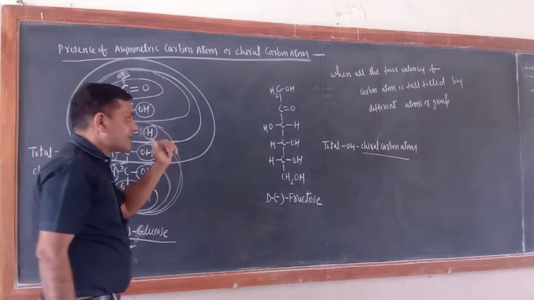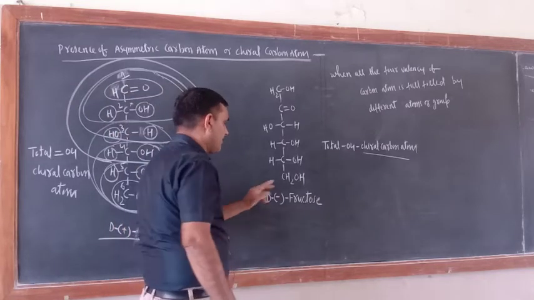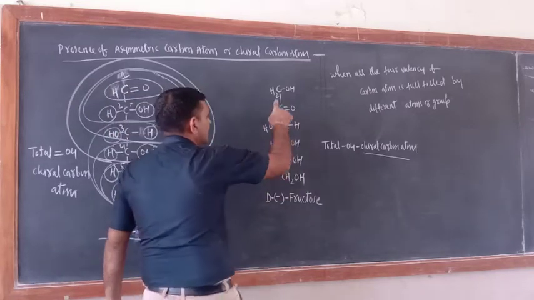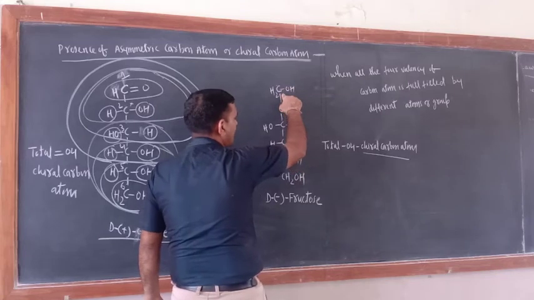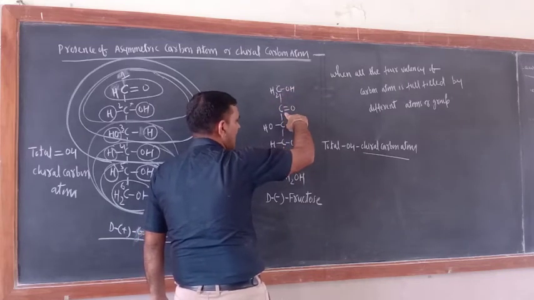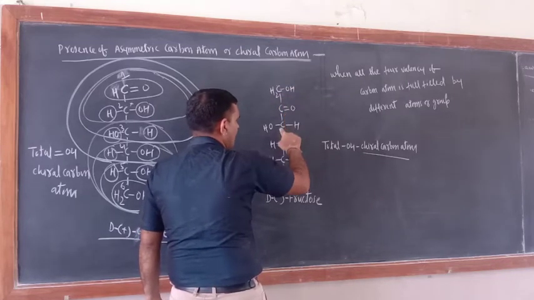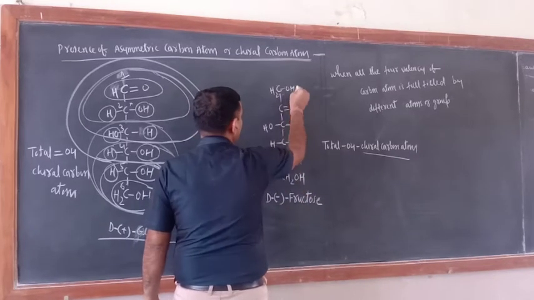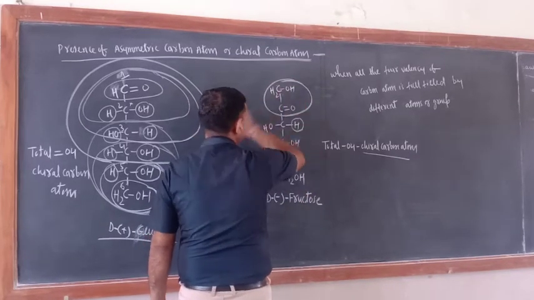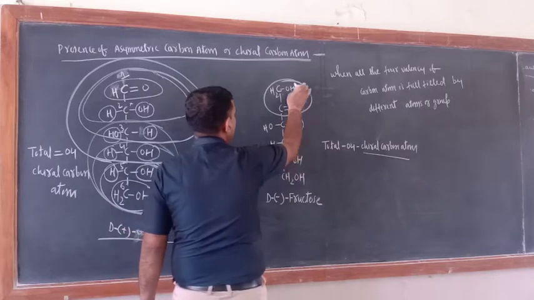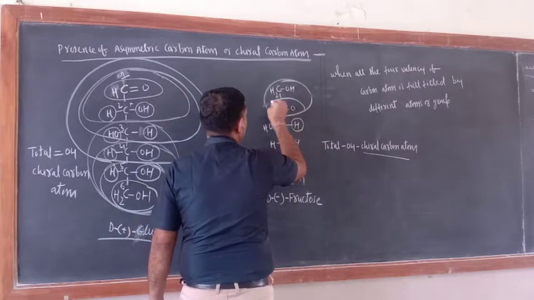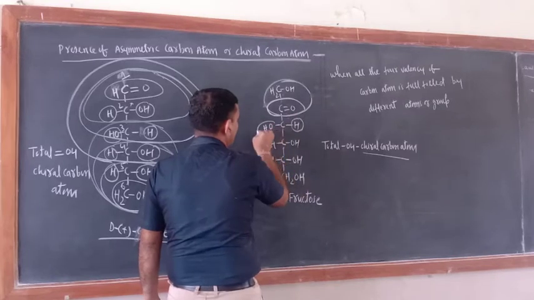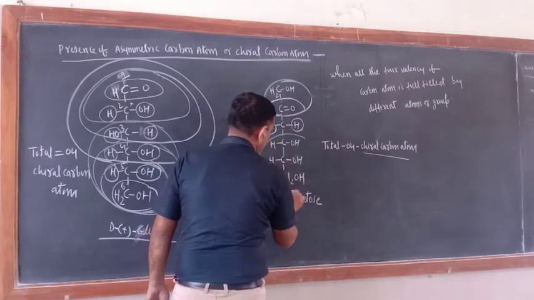Now the same is the case with fructose also. Just see, this can't be a chiral carbon atom, and this can't be a chiral carbon atom either. But this one, just see, it has one valency by H, another valency by this group, third by this one, fourth by this group.